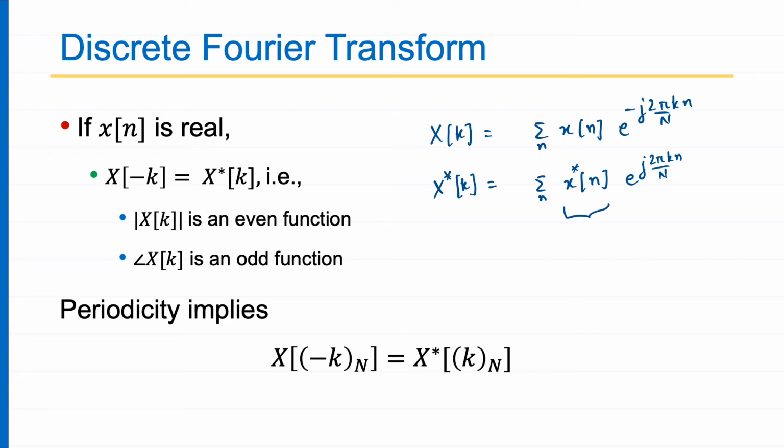Now you see x star of n will be the same as x[n]. Why? Because x[n] is real. This is given. x[n] is real, so x star of n is the same as x[n]. Now I want to convert it into a form of X[k]. So take a minus sign and then take another minus sign. So replace k with minus k and add a minus sign in the front. Nothing changes, but what changes is now the right hand side is X of minus k, right? Compare the form with the first equation and you get that this is equal to X of minus k. That's it, a very simple derivation.